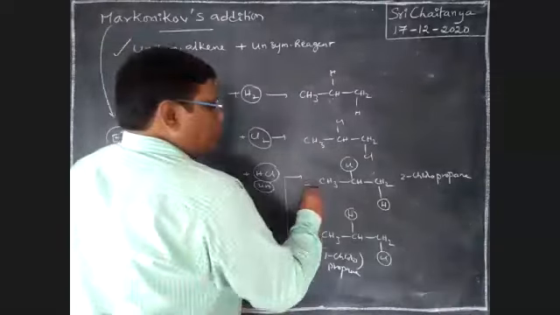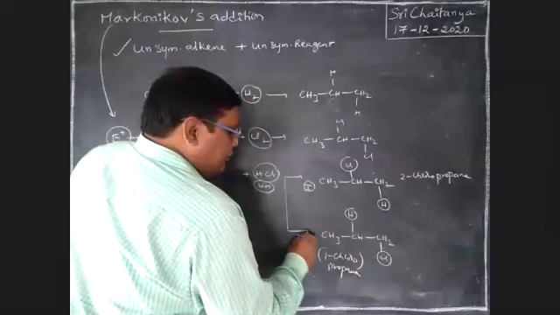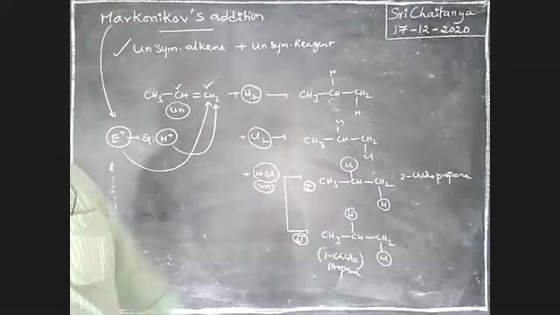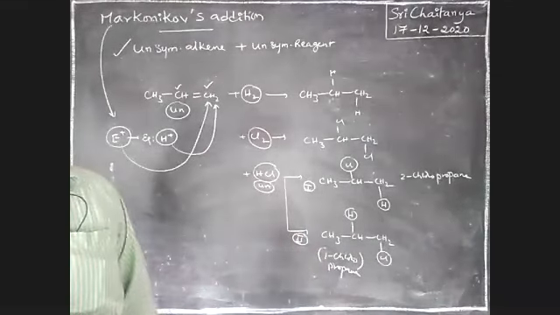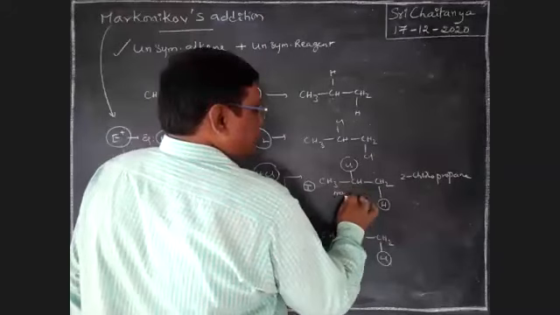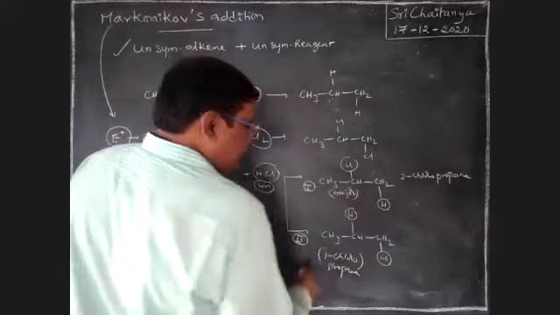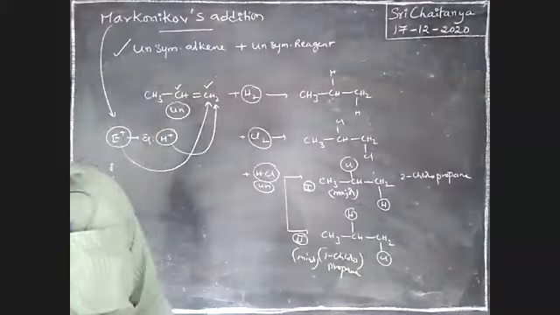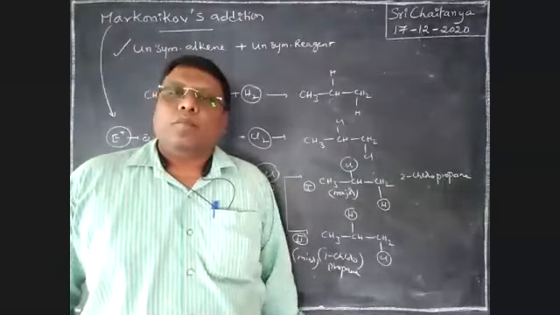It is one. Which is major, which is minor? Yes, one is major and two is minor. Therefore, this is the major product and this is the minor product. Major product, minor product. Okay.